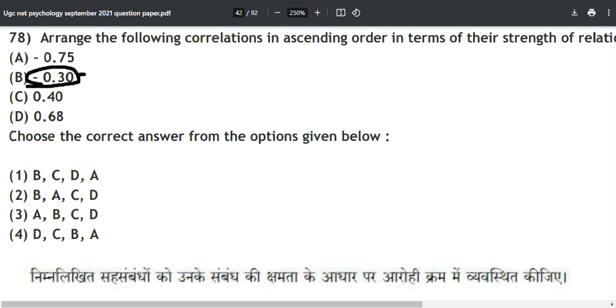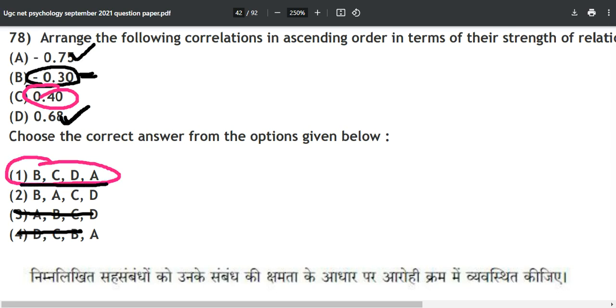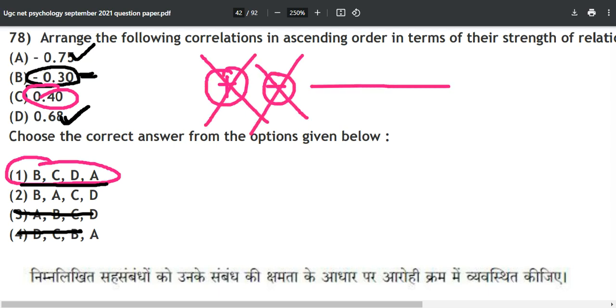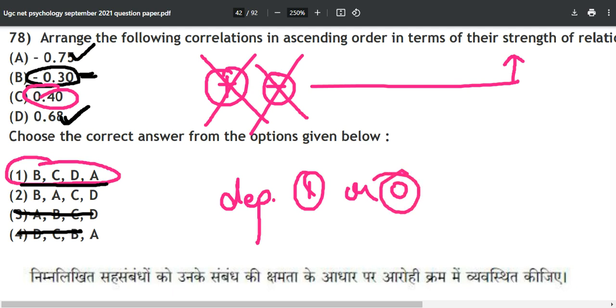Okay, so first of all, what is coming in the picture? -0.30 is the nearest value to 0. So B will come first. Now we are left with two options. Then it will come the 0.40, and we are done with the answer. B, C, D, A will be the correct option. Then we have the 0.68, and then we have the -0.75. Either it can be positive, either it can be negative, but it has no impact on the strength. Strength can only be judged depending upon the distance from 0 or from 1.